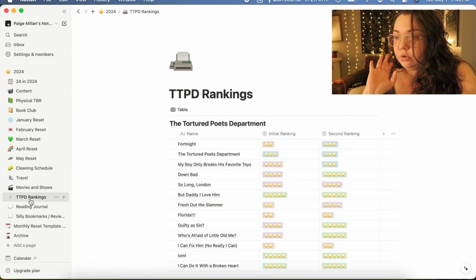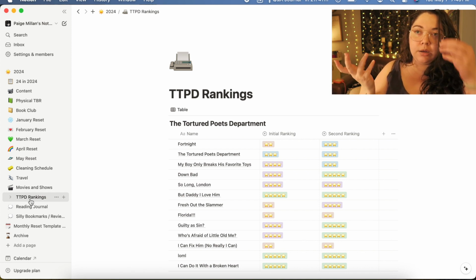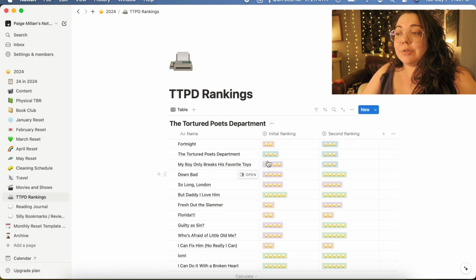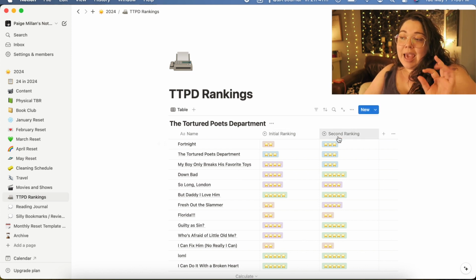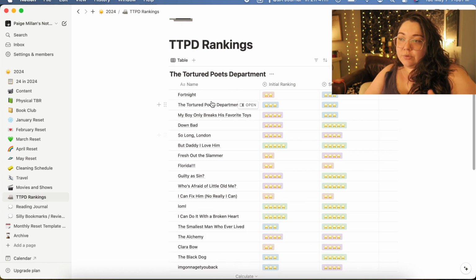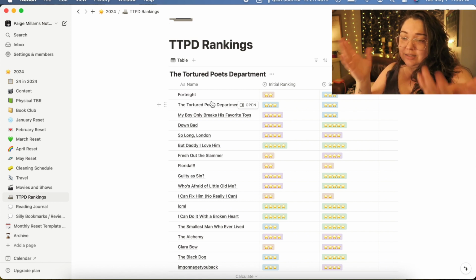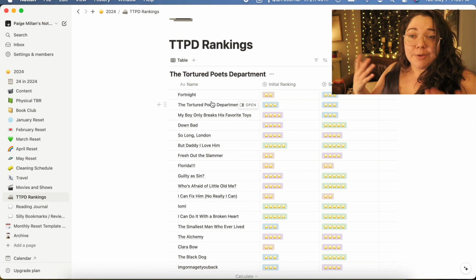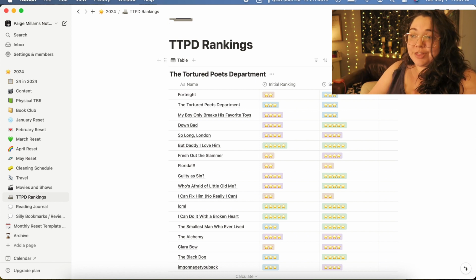This was just something that I wanted to organize somewhere online. I would have put it in my notes app, but I had Notion up at the time and I wrote them all down. So I wrote down my initial rankings and my second rankings using Notion's database feature. I don't know, will I ever use this again? Maybe when the album's been out for a month, I'll do a third ranking. I just wanted a place to store that.